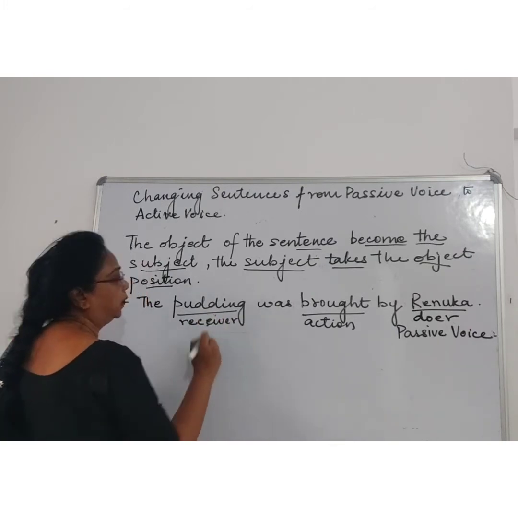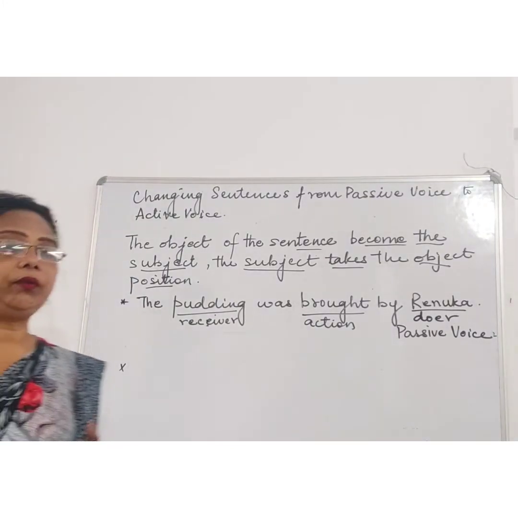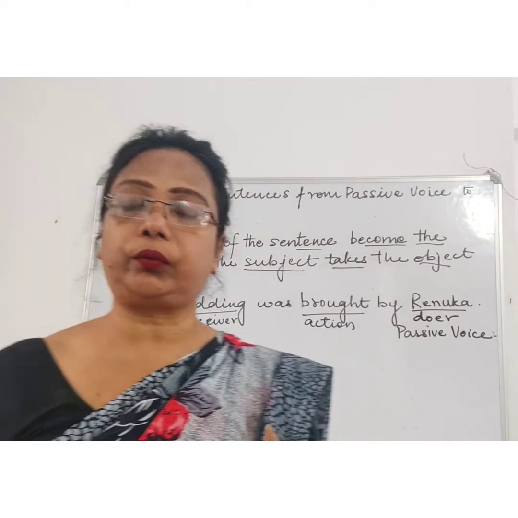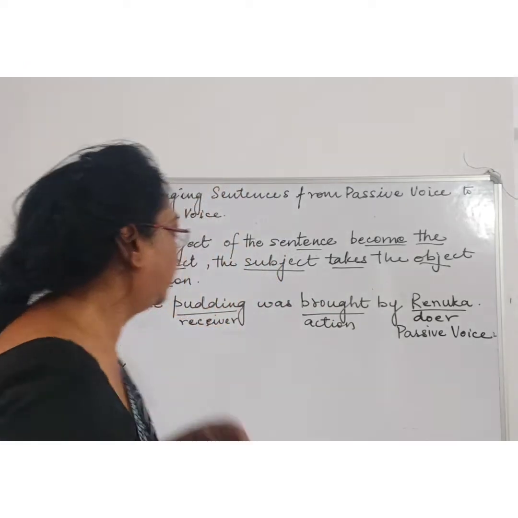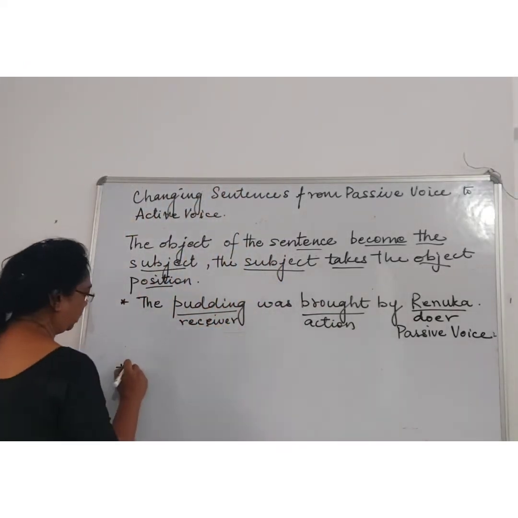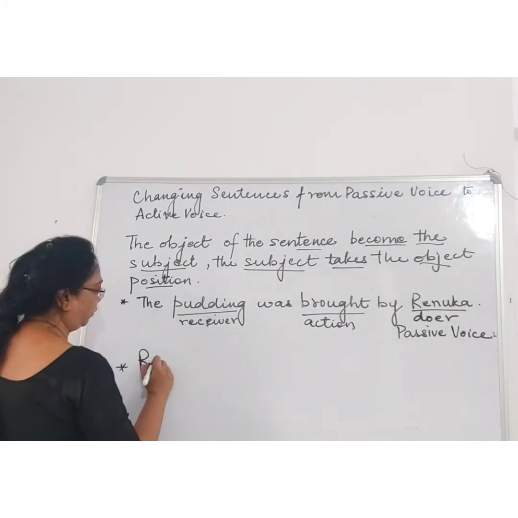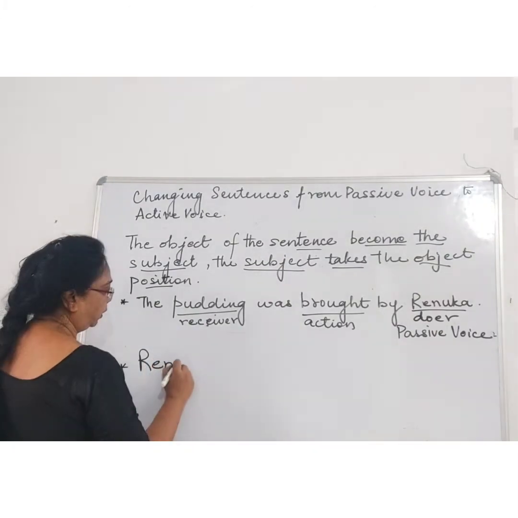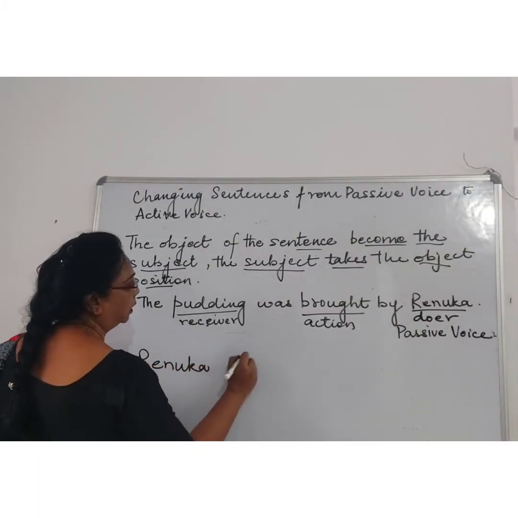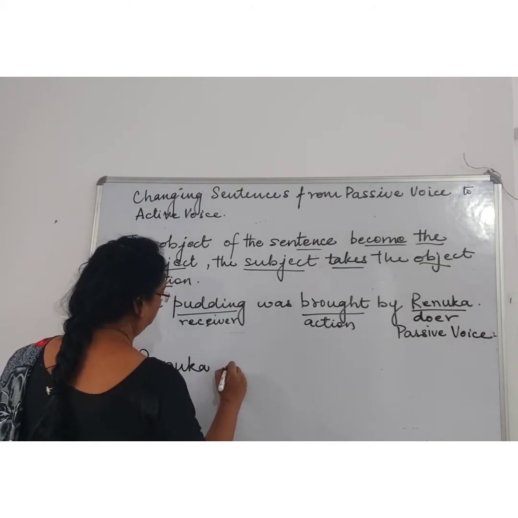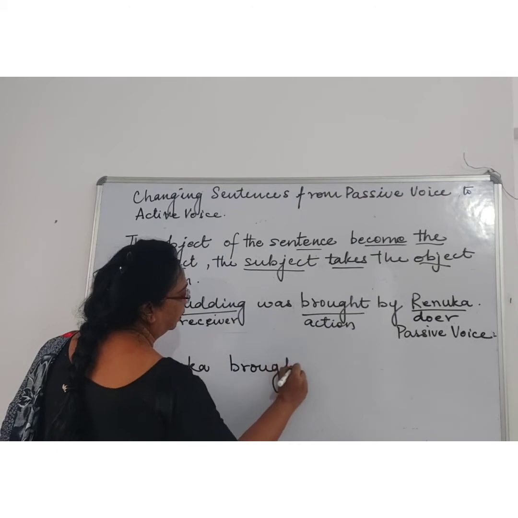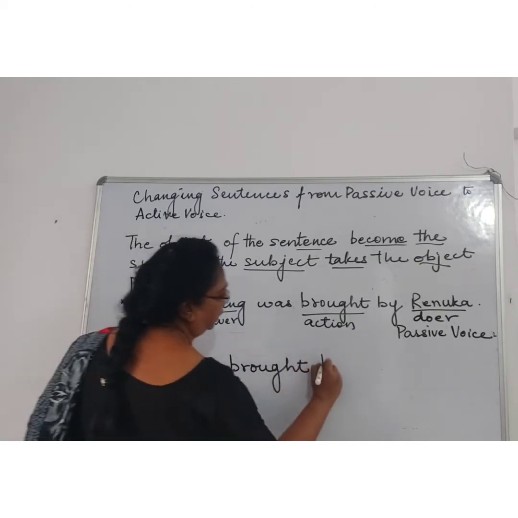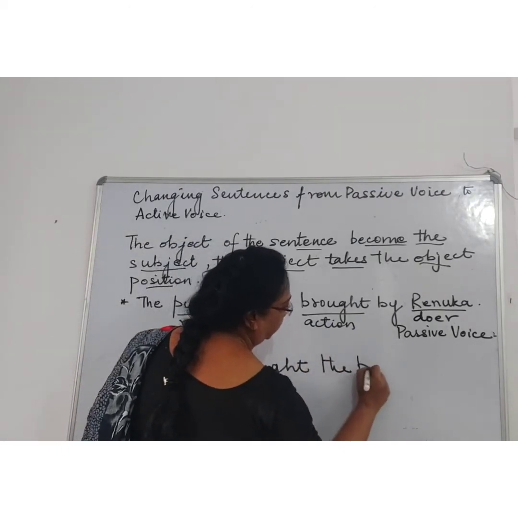R-E-C-E-I-V-E-R, receiver. Now to change the active voice, what was the sentence form? Doer plus action plus receiver. So, we will write the doer's name first. Renuka brought the pudding.